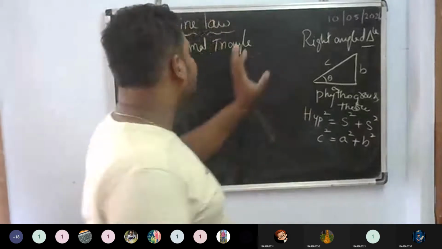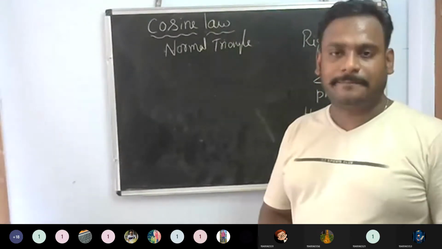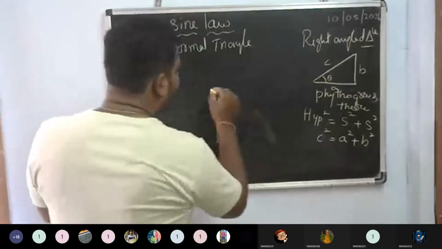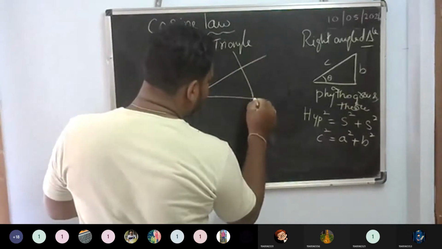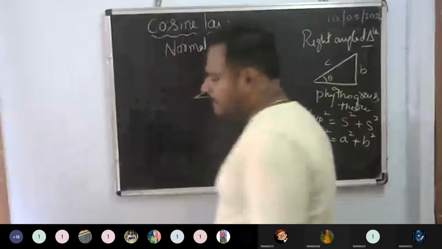But in the cosine rule, I have taken a normal triangle. And this will be very helpful in the transmission angle. For that I am saying.